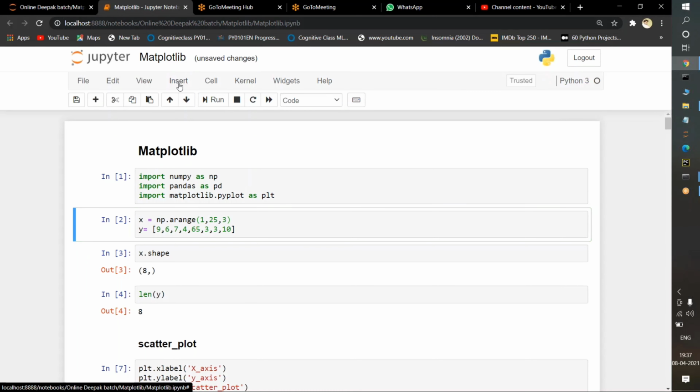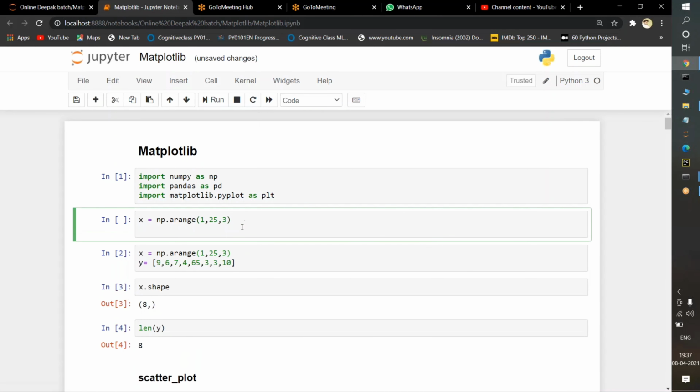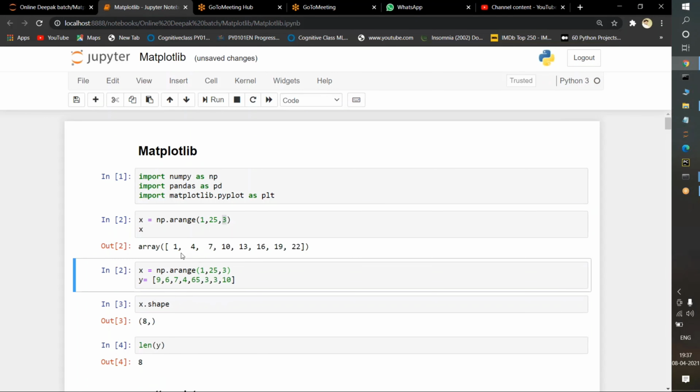If you want to see the same command's output separately, I'm copying it and pasting it in another cell. Now I want to print this x value. What will be the output? Values from 1 to 24 will be printed, but between each value there will be a difference of 3. From 1 to 4 the difference is 3, from 4 to 7 it is 3, from 7 to 10, 10 to 13, and 13 to 16 also.